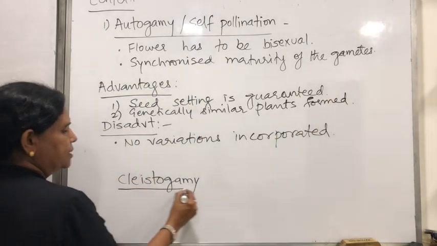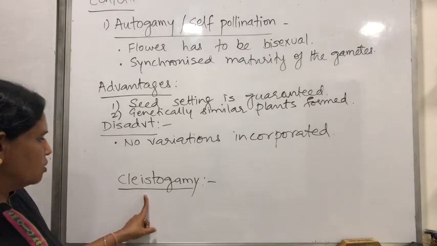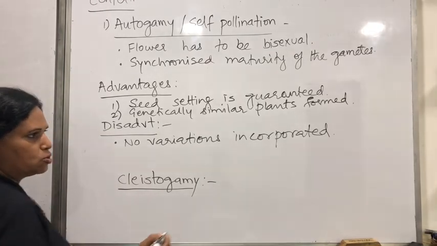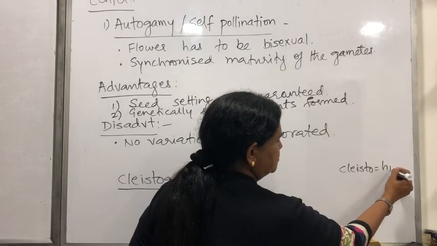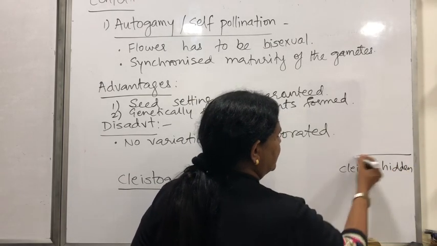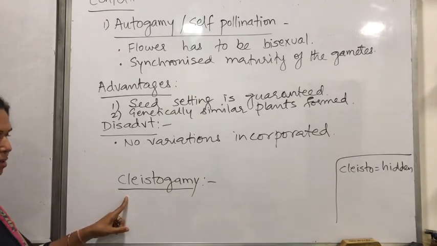Now there is a word that will be beneficial to autogamy and this word is called clistogamy. Clisto का मतलब होगा hidden, छुपा हुआ. So if a plant has hidden sex organs, we'll call that plant clistogamous.